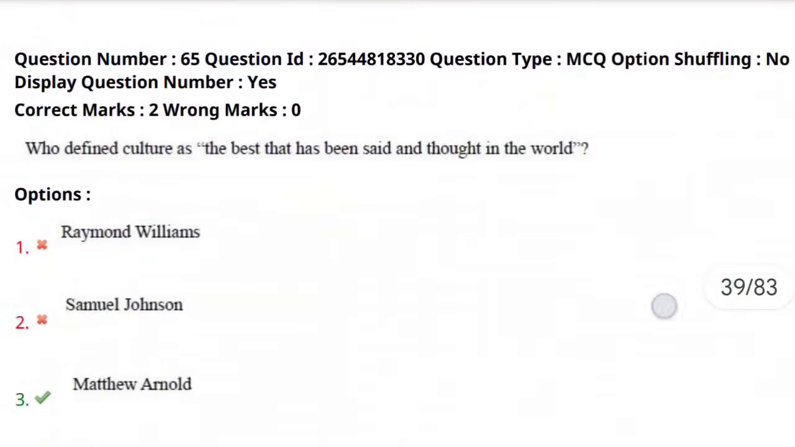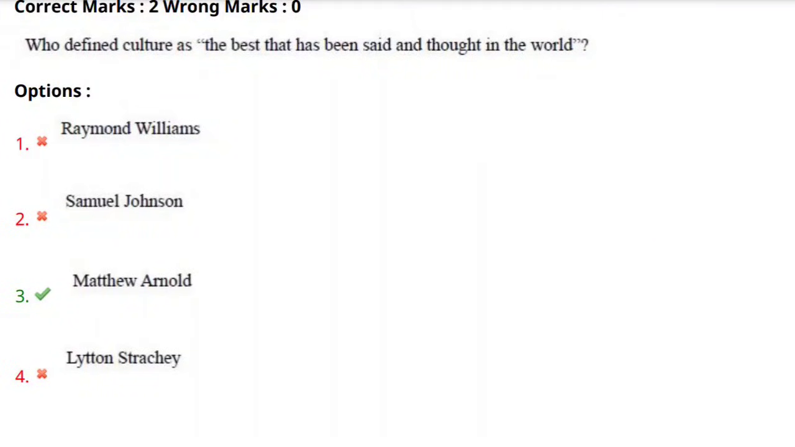As we move forward, the 65th question: who defined culture as the best that has been said and thought in the world? The options are Raymond Williams, Samuel Johnson, Matthew Arnold, and Lytton Strachey. The word culture can be related to major figures such as Raymond Williams, Matthew Arnold, and Lytton Strachey, who talked about culture majorly in their works.